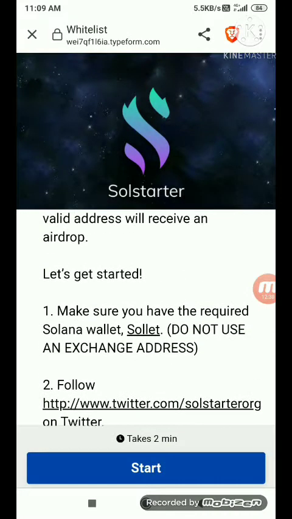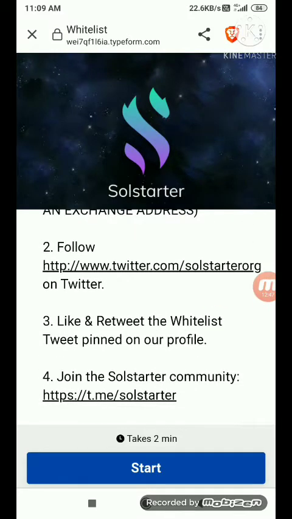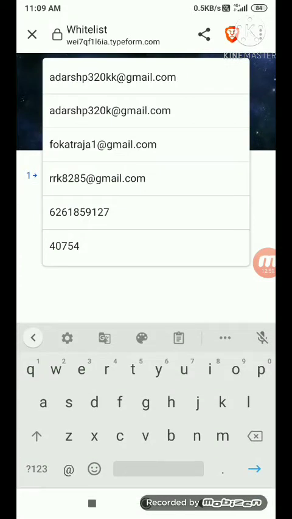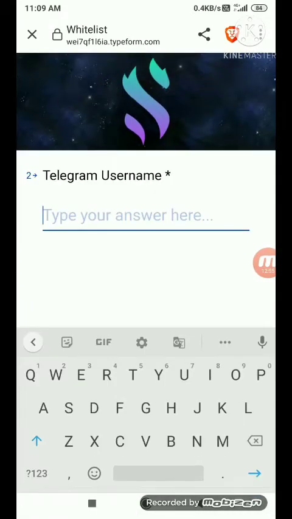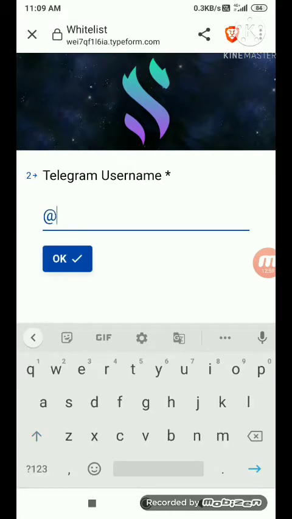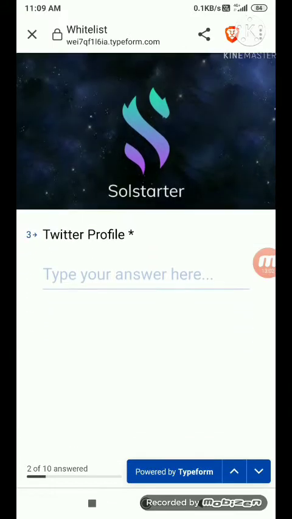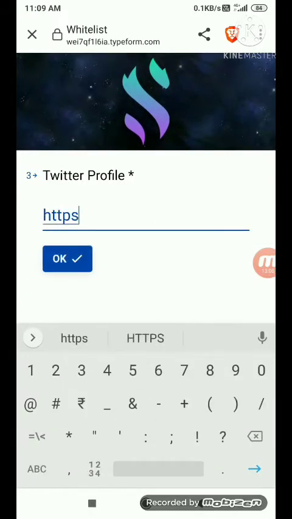Now you need to complete your form. After you have done all these tasks, you should also create an account on solid.io. I hope you have already made one, because of all the previous airdrops which we just joined. Now click on start. Enter your email address. So you need to enter one by one all the details. Click on OK. Now enter your Telegram username using @. Enter your Twitter profile link.